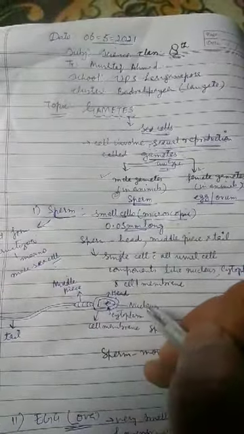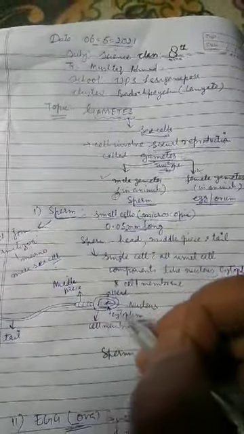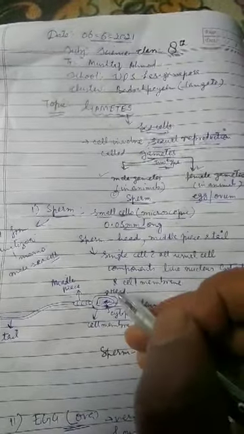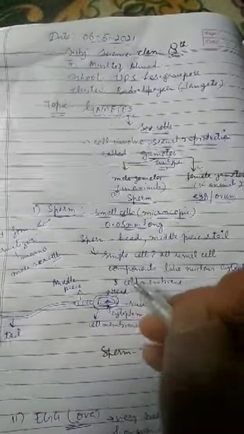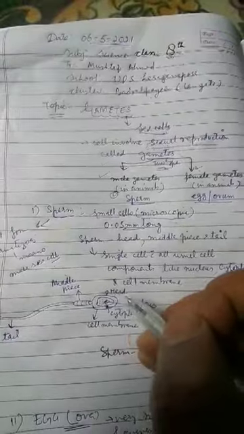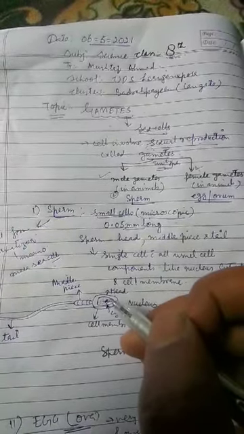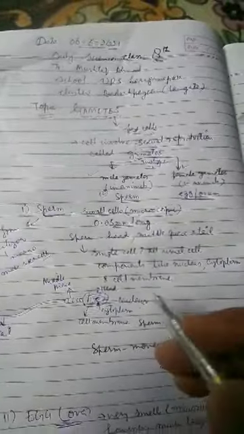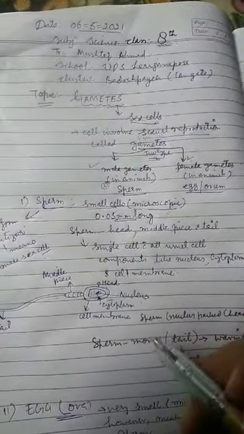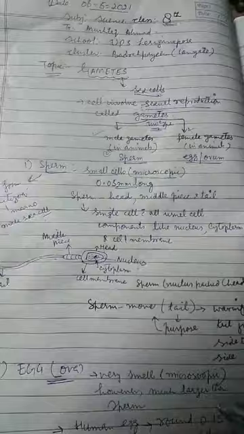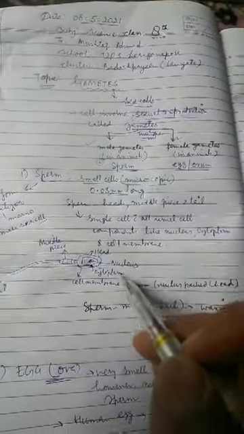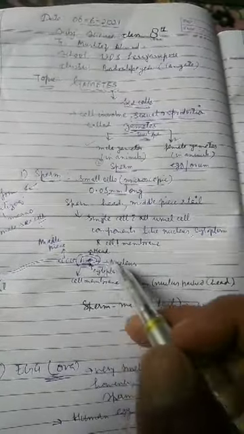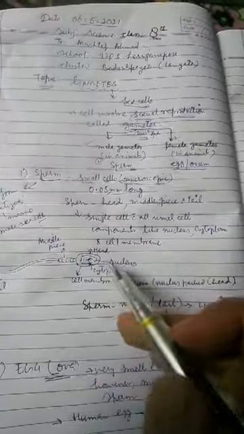It has a nucleus, a cell membrane, and cytoplasm. So we can say that the sperm itself is a cell, although very small and microscopic. The nucleus is packed in the head of the sperm.